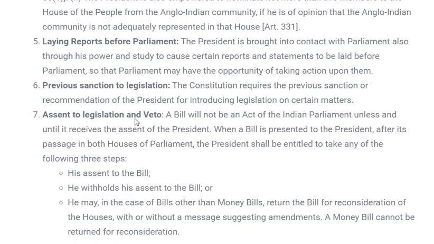Next is previous sanction of legislation. The constitution requires previous sanction or recommendation of the president for introducing legislation in certain matters. That means if any new act or any new law has to be enacted, the president's consent is always required.